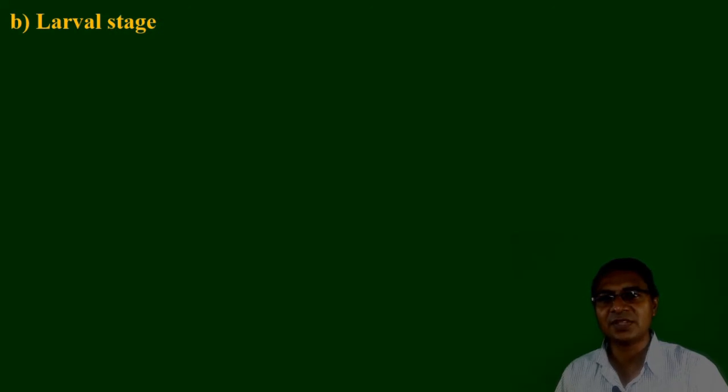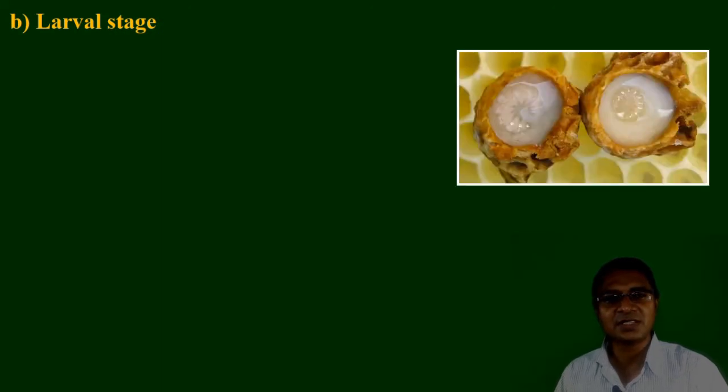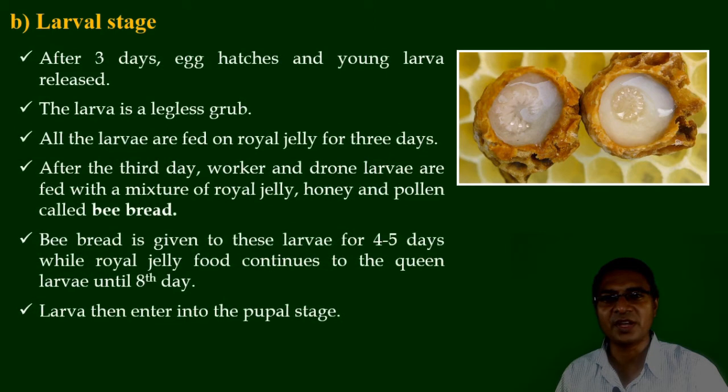After that, the larval stage. This is the larval stage of the worker bees. After 3 days, what happens? The egg hatches and a young larva is released. But that young larva is legless, with no eyes, legs, or any body division, and hence this type of larva is known as a grub.